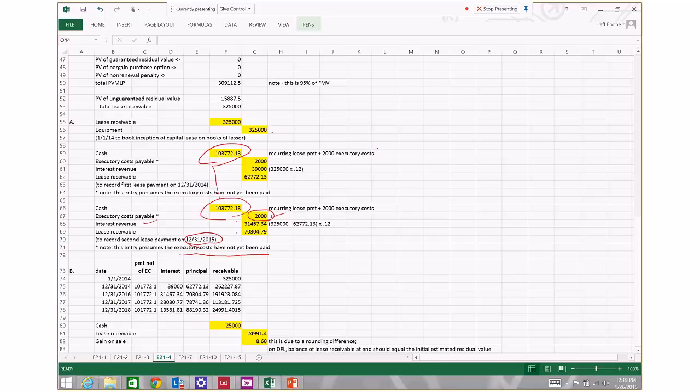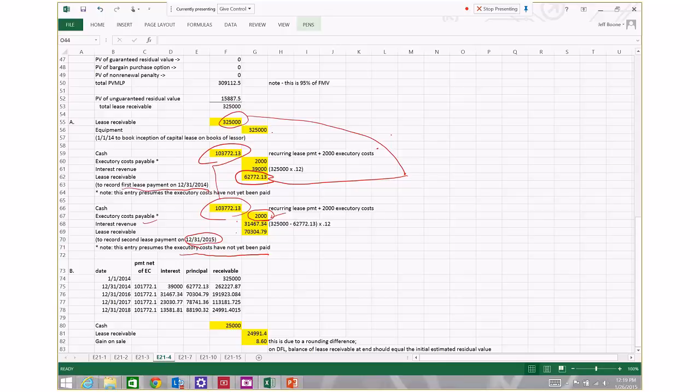The beginning of the interest period is 1/1/2015. The balance of the lease receivable account at January 1st, 2015 is $325,000, the initial lease receivable amount, less the credit to the lease receivable account we made in connection with the first lease payment on December 31st, 2014.